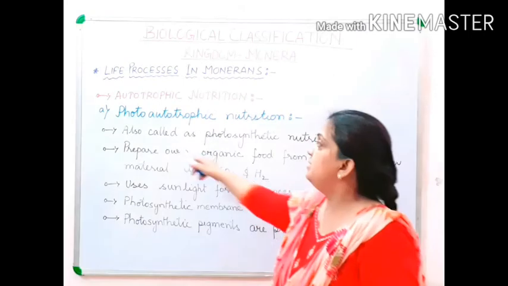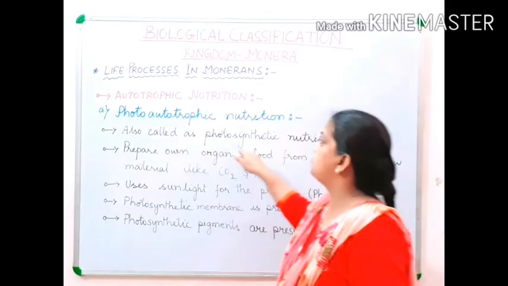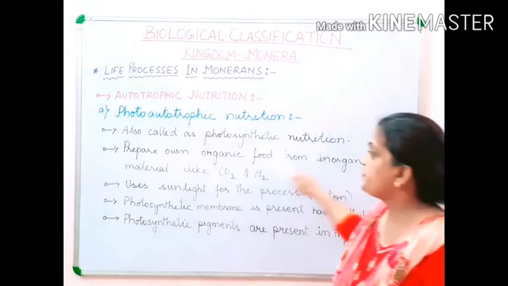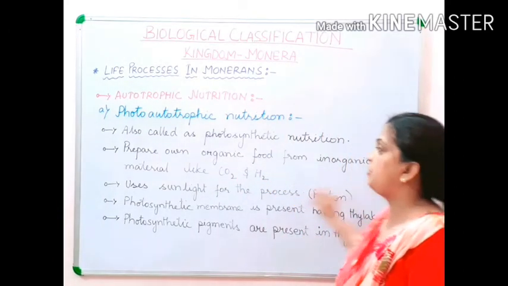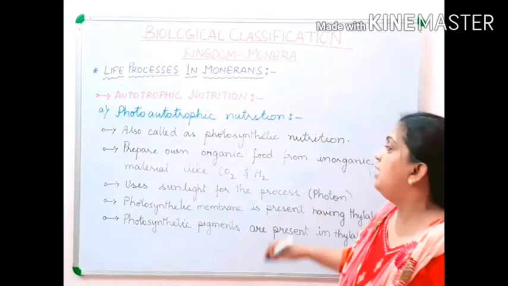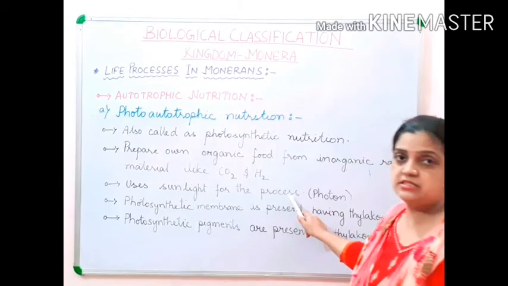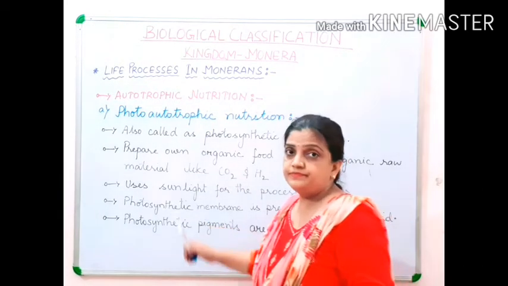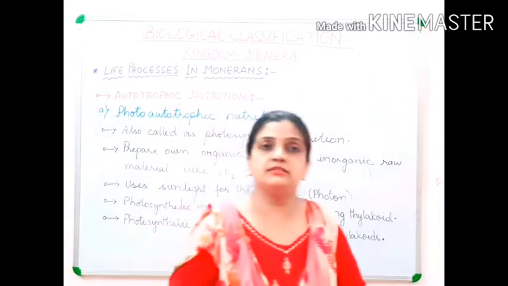They prepare their own organic food from inorganic raw materials like carbon dioxide, water and hydrogen. Here it uses sunlight for the process. Then children, I told you that all types of cell organelles are absent.